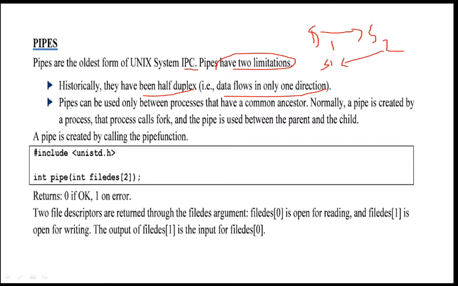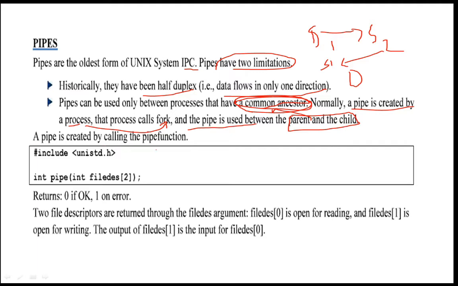The second disadvantage is that pipes can be used only between processes that have a common ancestor. Means the pipes can be used only by processes which have the same ancestors, or you can say the same parent, which belong to the same parent. Only those processes are able to use the pipes. Normally a pipe is created by a process, and that process is going to call the fork function. We know that the fork function will be used to create the child, and then the pipe will be used between the parent and the child. Because of this, the pipe is going to work only for processes which have the same ancestor.